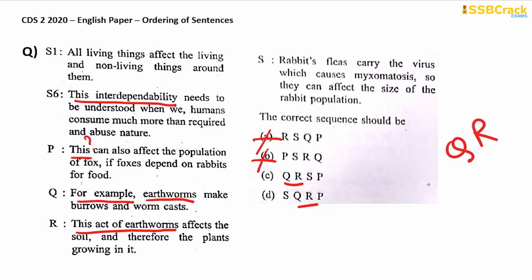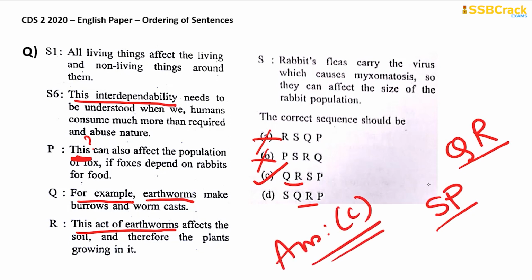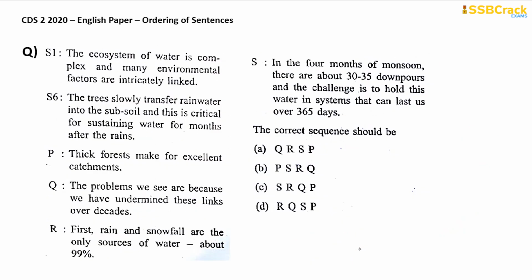Rabbits' fleas carry the virus which causes myxomatosis, so they can affect the size of the rabbit population. This can affect the population of foxes also, if foxes depend on rabbits for food. So now we are sure that S will be there, which will be preceded by P. So SPQR, you need to find it out, and here you are with option C, QRSP. So QR is there together, SP is also there together. So your answer here is option C. Easy, you see. Next one.